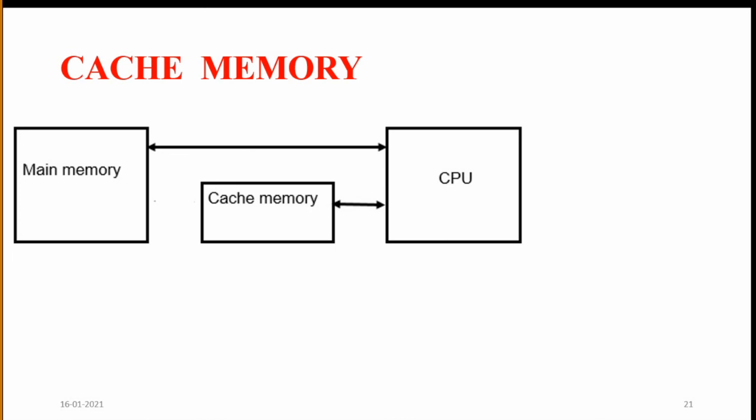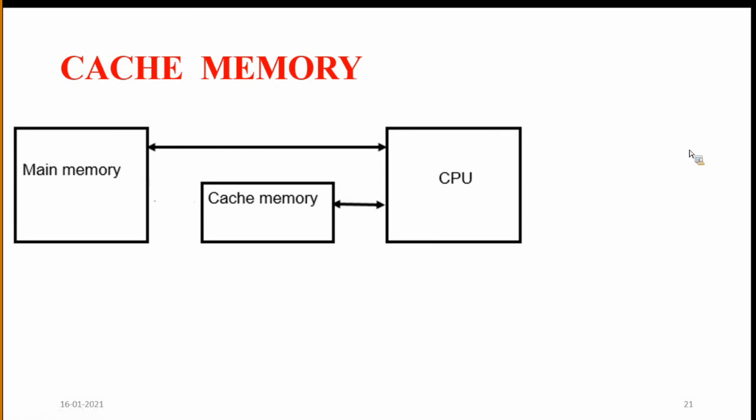Suppose that word is not found in cache memory, then the CPU accesses the main memory.